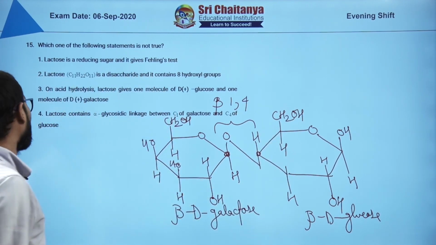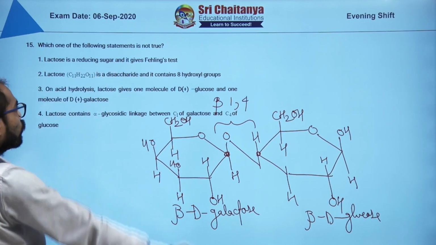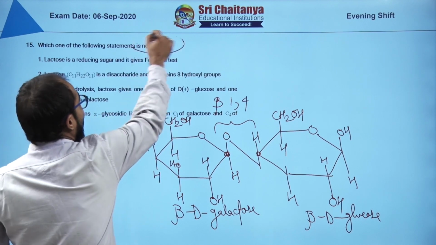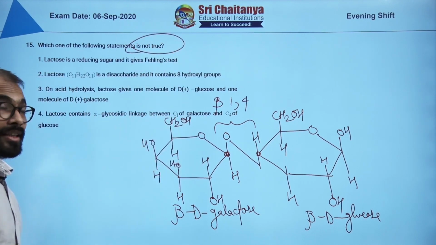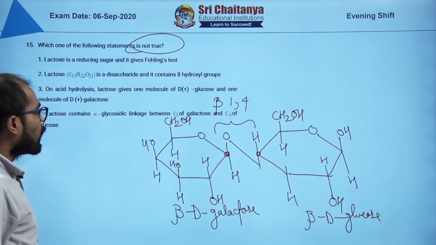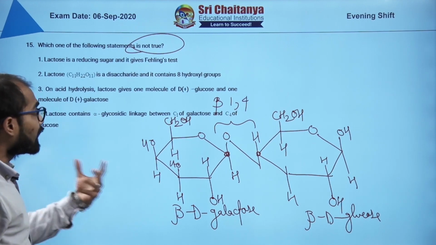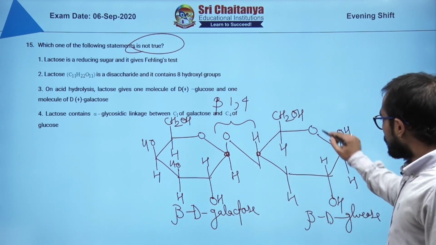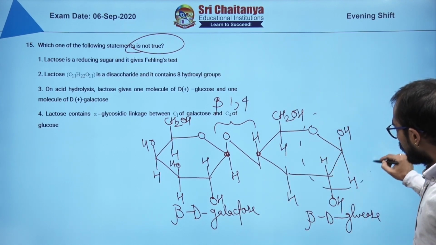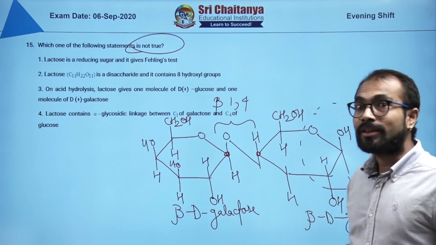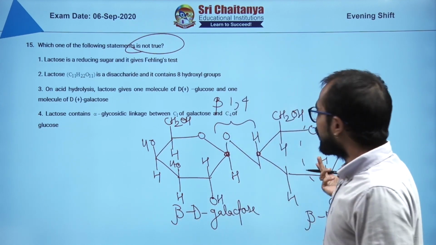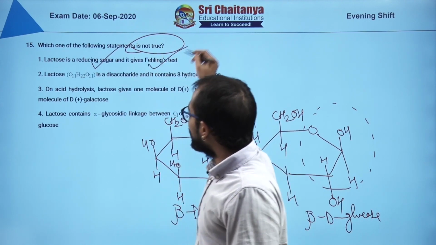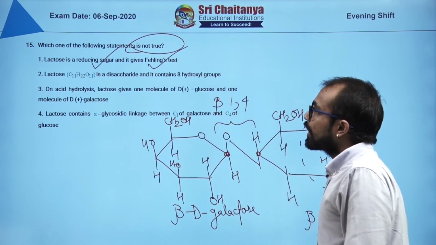So now we will go through one by one. It is a reducing sugar and it gives Fehling's test, but before that mark the keyword: they are asking not correct. Is it a reducing sugar and does it give Fehling's test? See, this particular part will remain in equilibrium with its open form. That means aldehyde will be there, and if aldehyde will be there, it is a reducing sugar and it gives Fehling's test. So it is a correct statement.